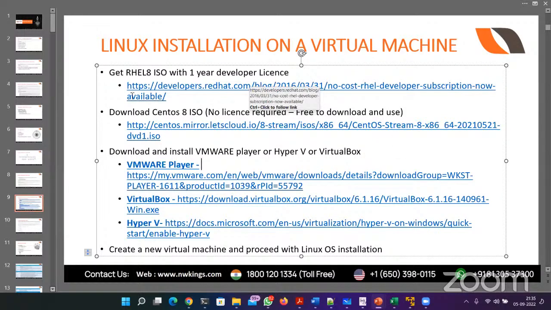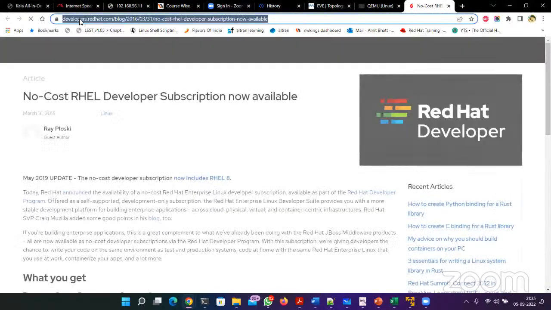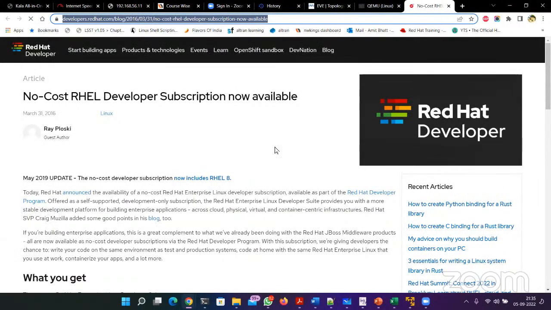First of all, let us have a look at the Red Hat ISO and the developer license. Let me copy this link and paste it into the chat so that you can also open this. You cannot copy anything from the chat, but you can click. When you click on the link, a page will open. You can then copy the URL and save it somewhere.